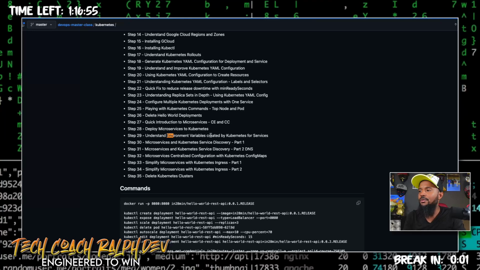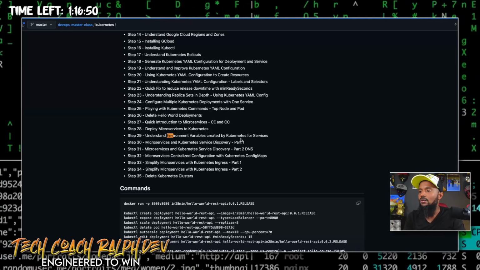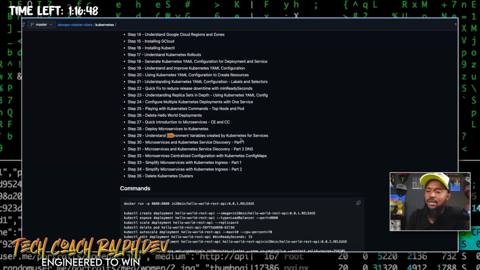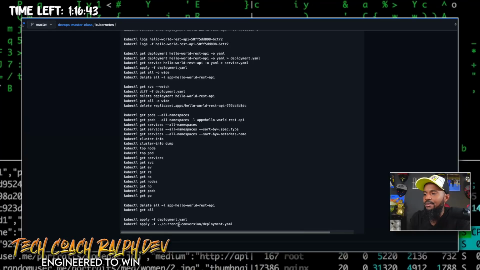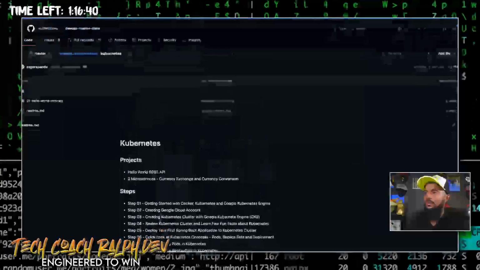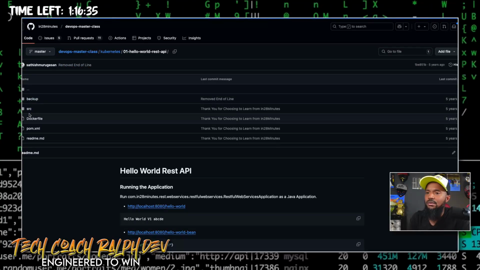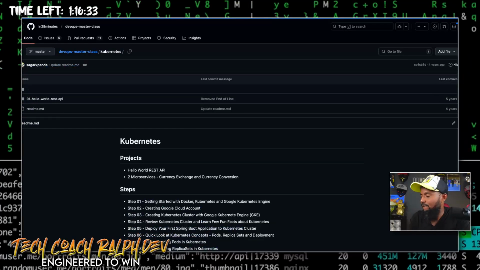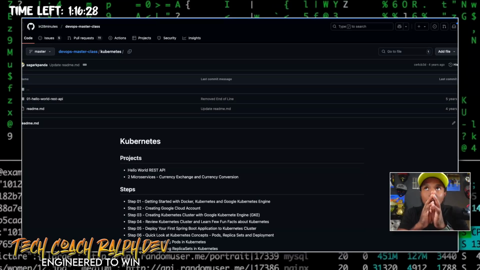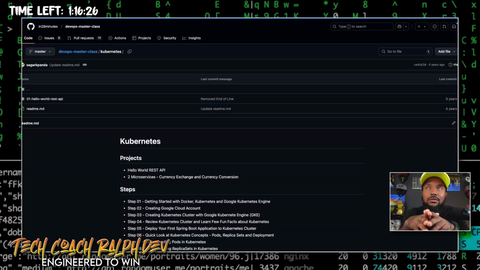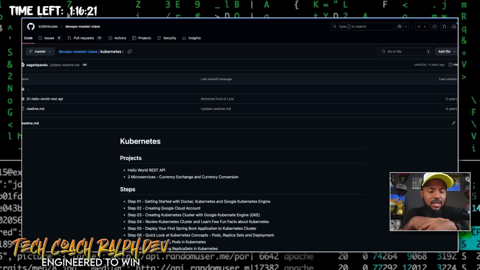Oh, understanding environment variables created by Kubernetes for services. Well, there's a section on there, but I don't see anything in the... Maybe it's part of the deployment.yaml, which really sucks. Let me take a look at this. I don't even have a deployment.yaml in here. All right. Well, how do we proceed? Because without the Mongo, the application is not going to start.